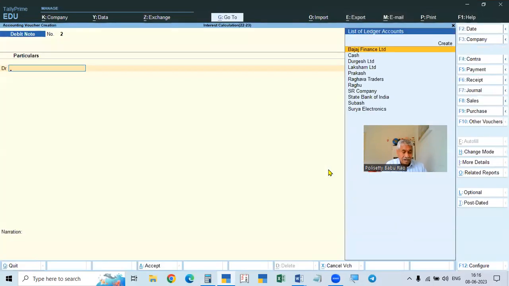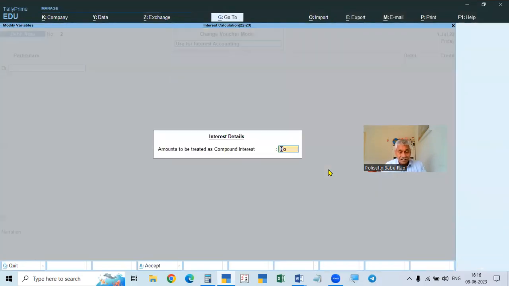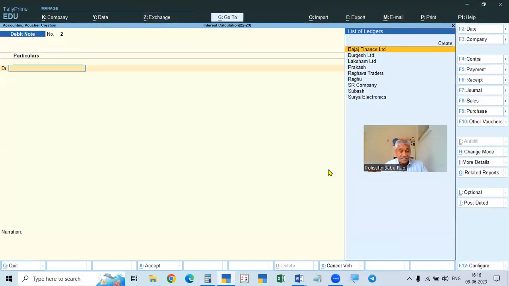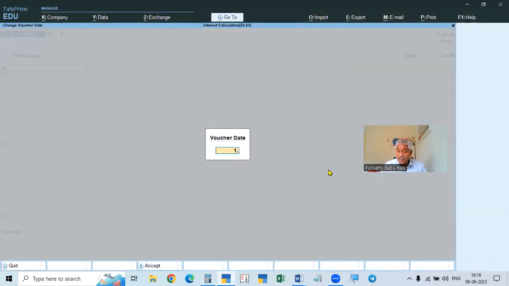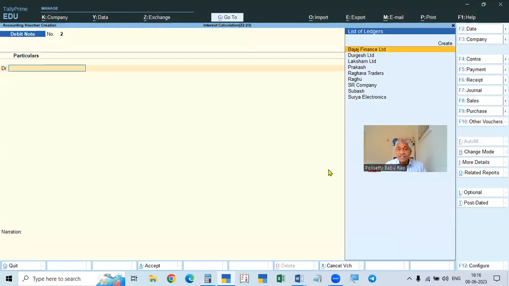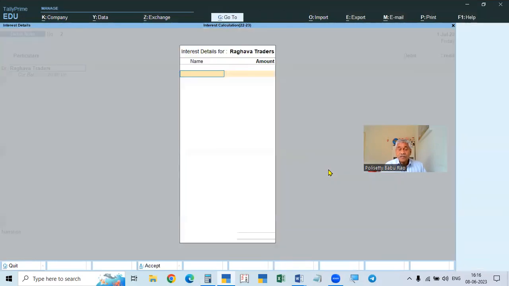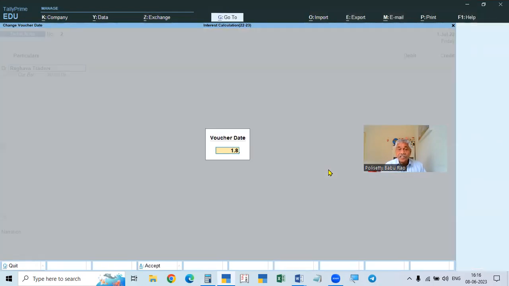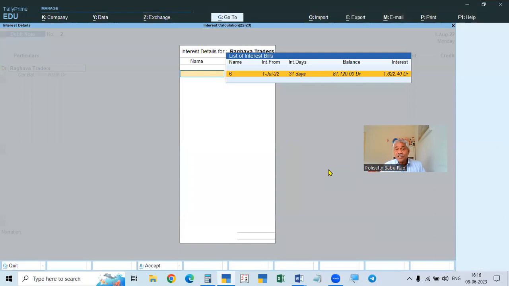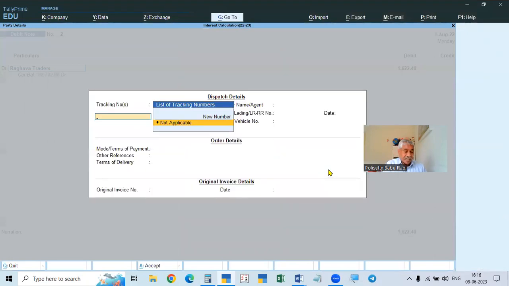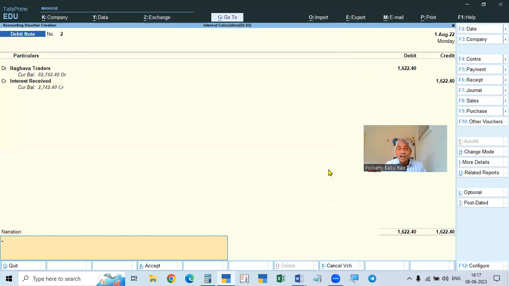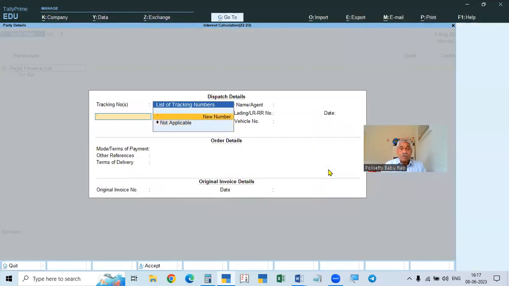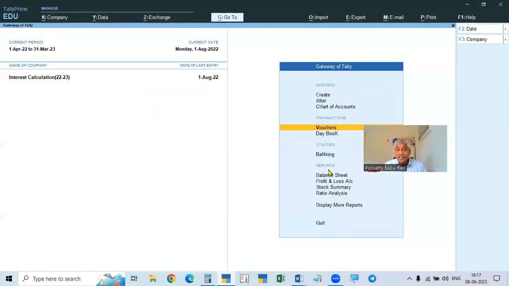Voucher and debit note, Control H, interest accounting. This one we have to take as yes, that is compound. Date is, sorry, not 1/7, date is 1/8. If we take 1/8, see here, 1,622.40. So it is transferred. Now it's over. Next, we go and see for the next one, from 1st August to 1st September.